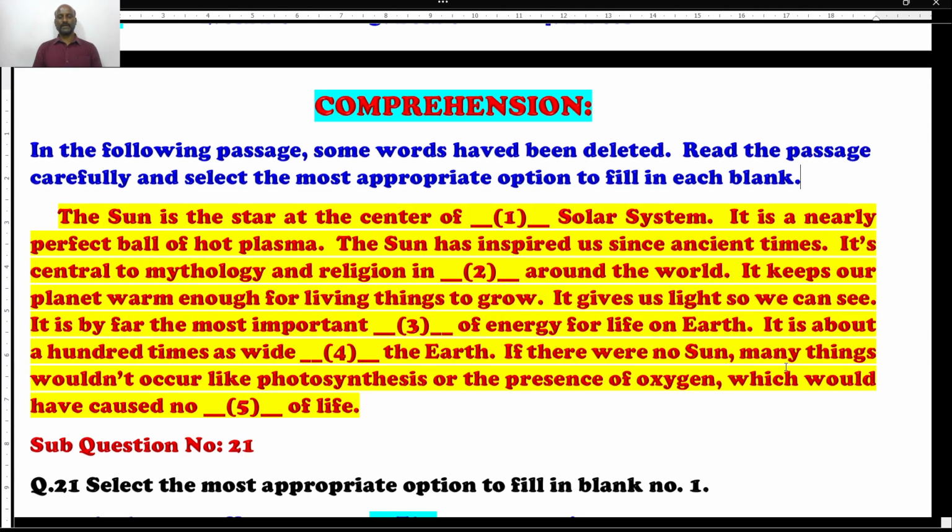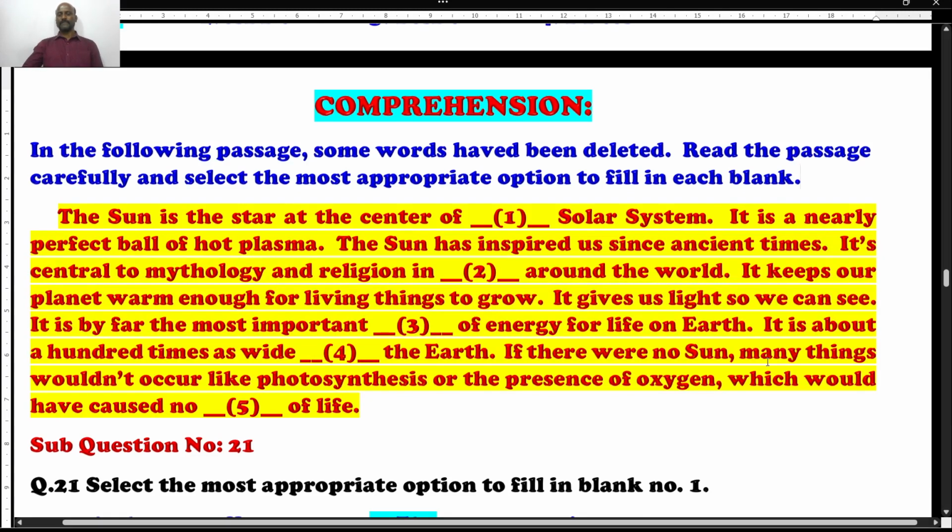It is by far the most important dash of energy for life on Earth. It's about 100 times as wide dash the Earth. If there were no sun, many things wouldn't occur like photosynthesis or the presence of oxygen, which would have caused a dash of life. Students, it is about the solar system. Yes, of course, it is the solar system.